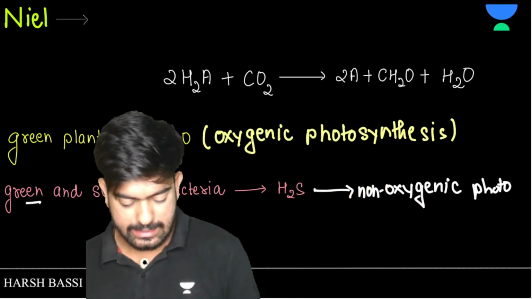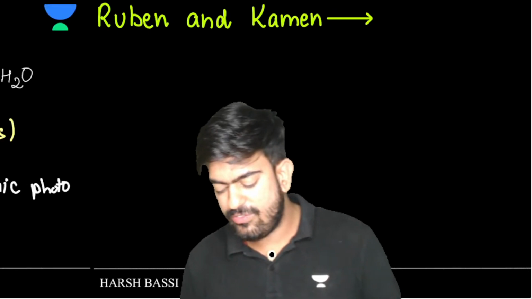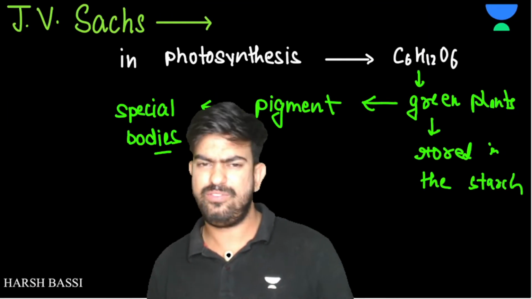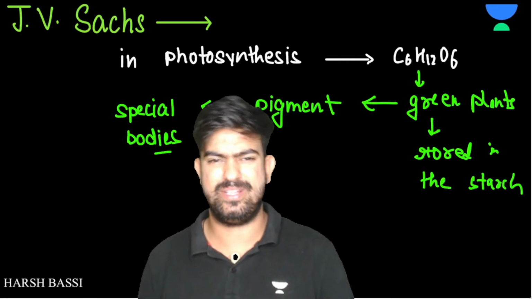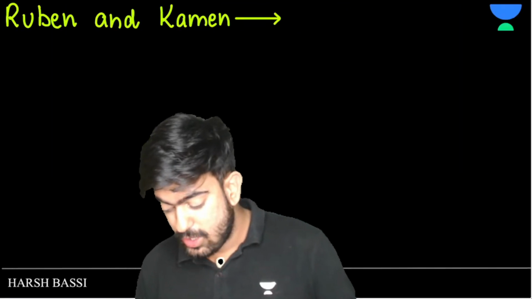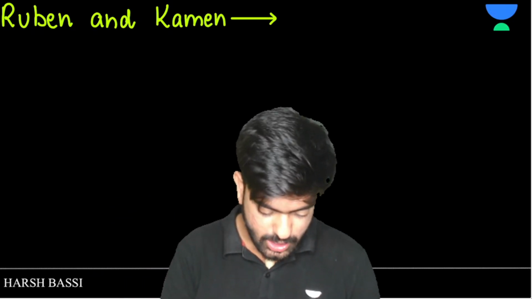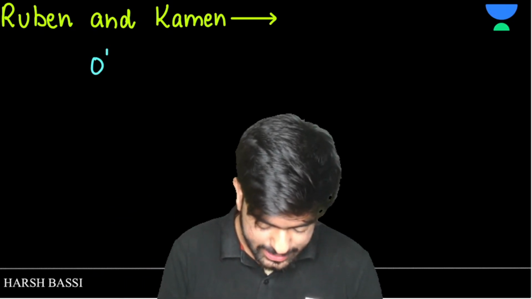Great. Now comes Ruben and Kamen. They were very advanced. None of the others used some kind of extra thing. Everyone was like, okay, whatever things are present, let's do it somehow, experiment. But Ruben and Kamen were extraordinary. They said, guys, I am going to use a radioactive isotope. Okay, let's see what they have done. So they used the O18 isotope.